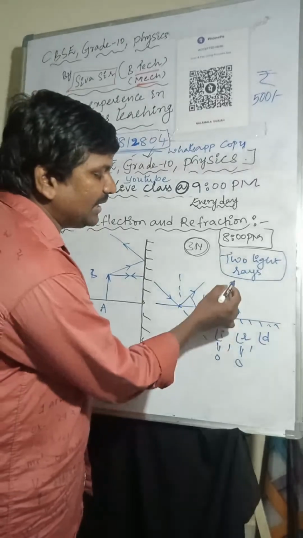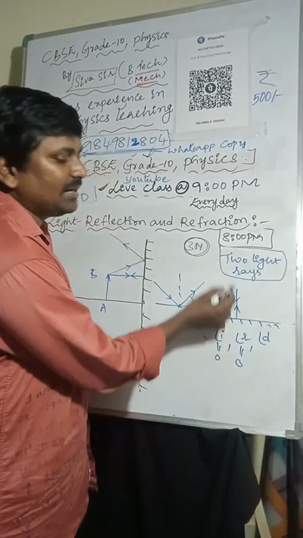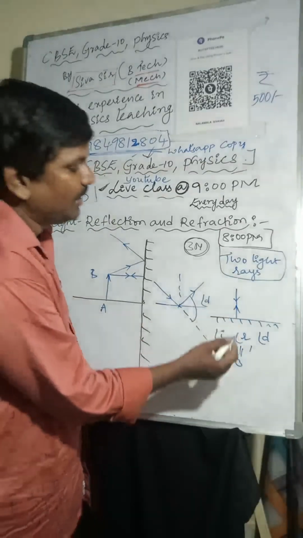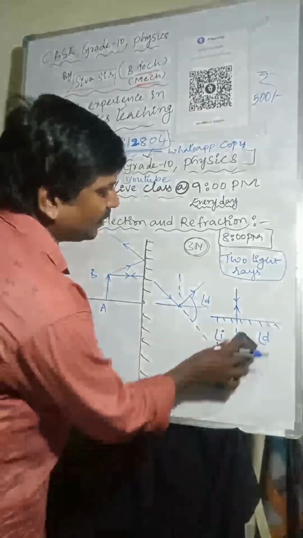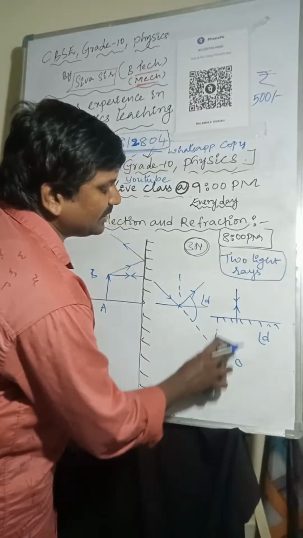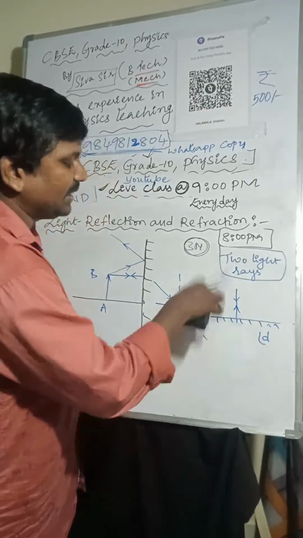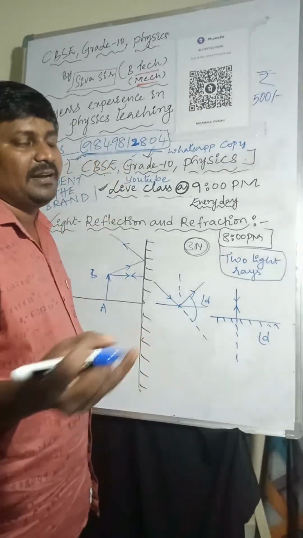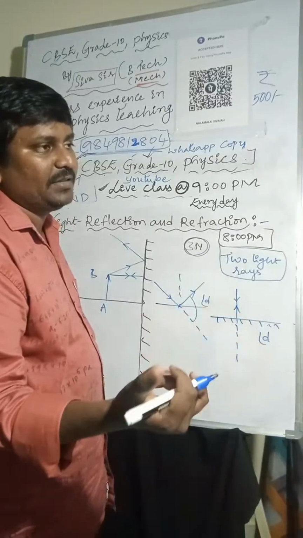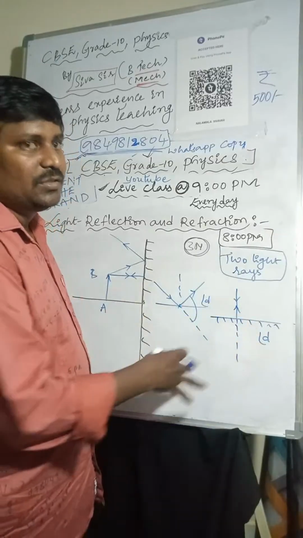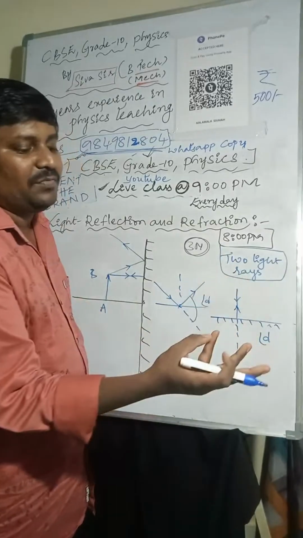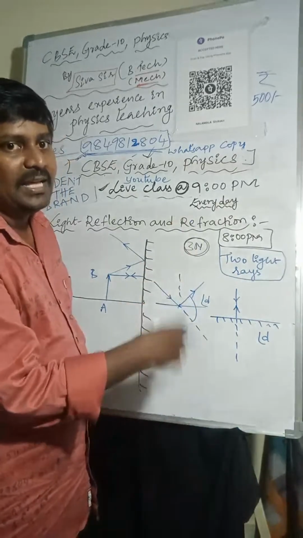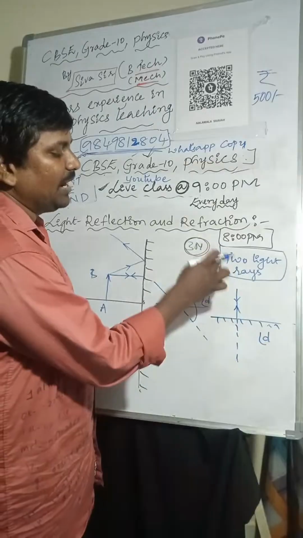So here you see, if the light ray is passing along the normal line, the reflected ray retraces its original path, which means it moves along the same line. So this is the undeviated line, and it will be downwards. It is passing like a straight line, so this is rectilinear propagation of light. There are properties of light: rectilinear propagation, reflection, refraction, diffraction, interference, polarization, photovoltaic effect, like that. According to rectilinear propagation, light moves in a straight line path.